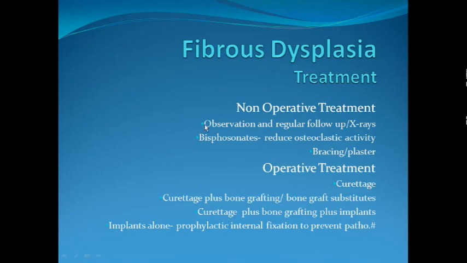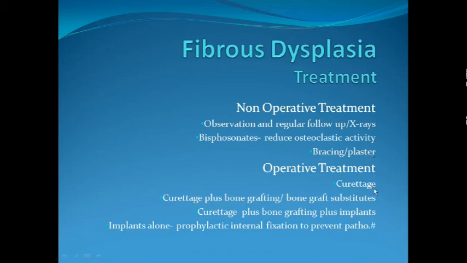Non-operative treatment, like for benign bone tumors, consists of observation with regular follow-up. A new treatment modality that has come up comprises a class of drugs known as bisphosphonates, which reduce osteoclastic activity. Bracing and plaster is offered, but recent reports are suggesting that it is usually ineffective in either preventing pathological fracture or preventing progression of deformity. So it is mentioned for the sake of mentioning, but usually we don't offer this.